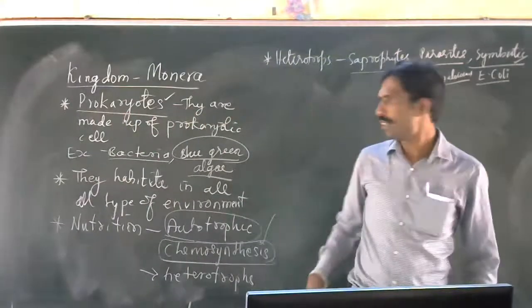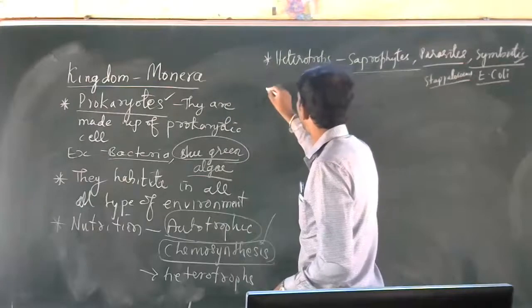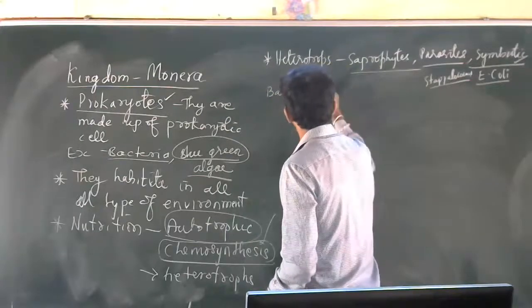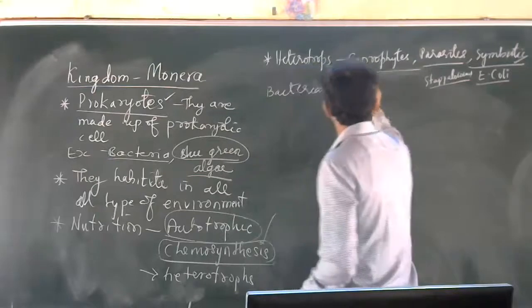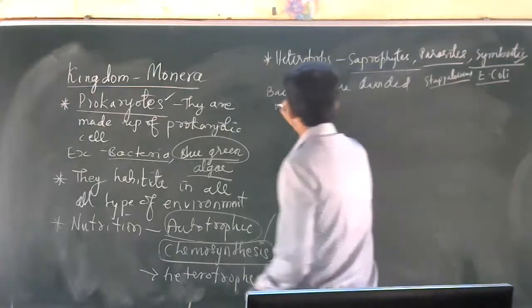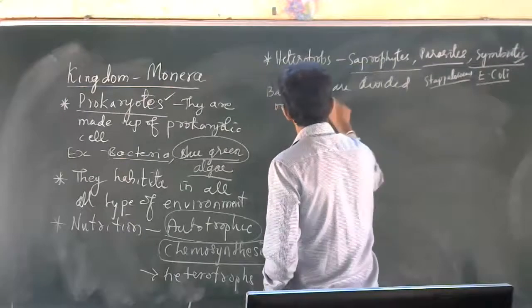Then, if you see types, bacteria are divided on the basis of shape.